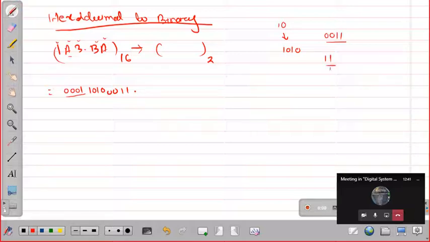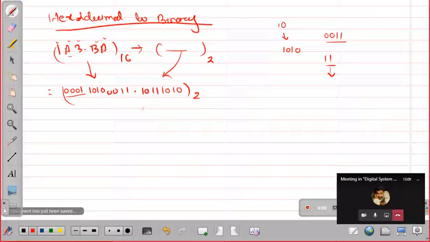What will be the binary equivalent of 11? Anyone? 1011, right? Yeah, right. Then again A means 1010. So this is how you write. Then you just write like this. The conversion will be like this. I am writing it here because there will not be sufficient place there. So this is the binary equivalent of the hexadecimal number.